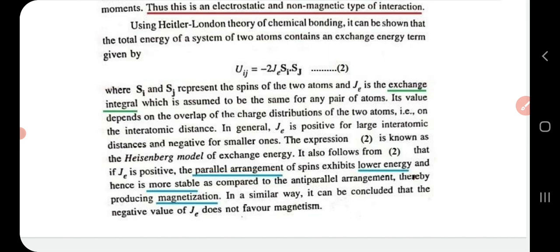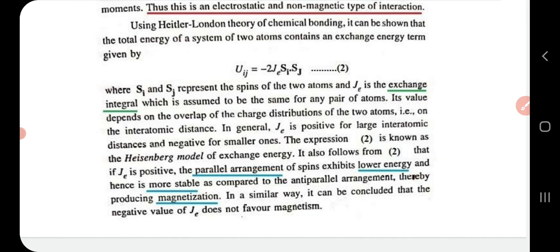Okay, now if J is positive, then that implies parallel alignment of spins. Parallel arrangement means lower energy, and hence stability will be high. So when interatomic distance is large, J will be positive. When J is positive, that implies parallel arrangement of spins. If the spins are arranged parallelly, then energy will be low and stability will be high.